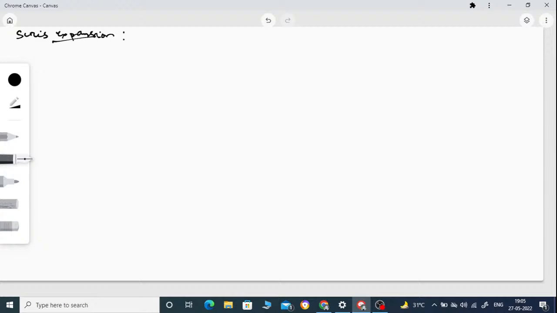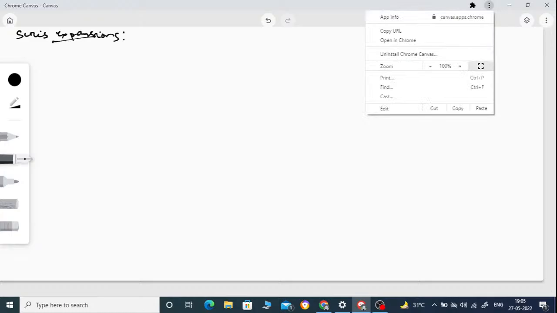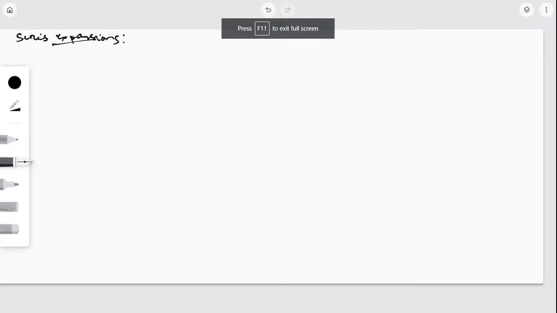Today I will read about series expansion. Okay? Series expansions. So, in our series expansions, first we will say what is the Taylor series. Okay? So, now comes to what is the Taylor series.